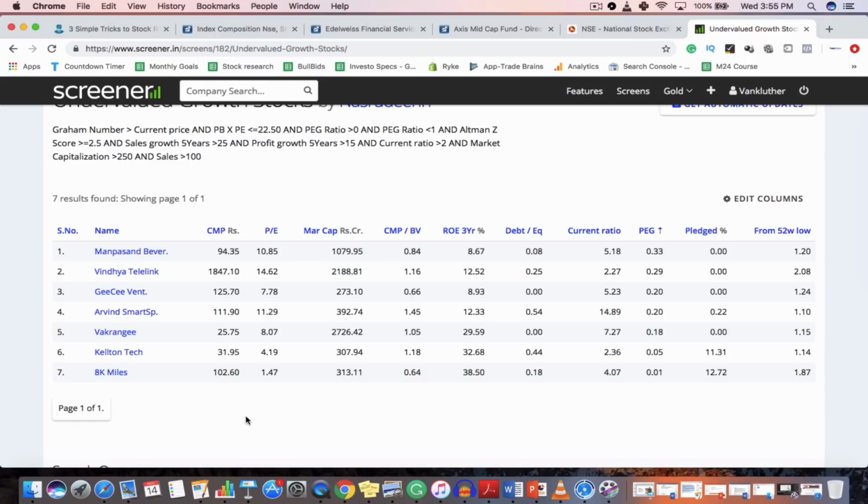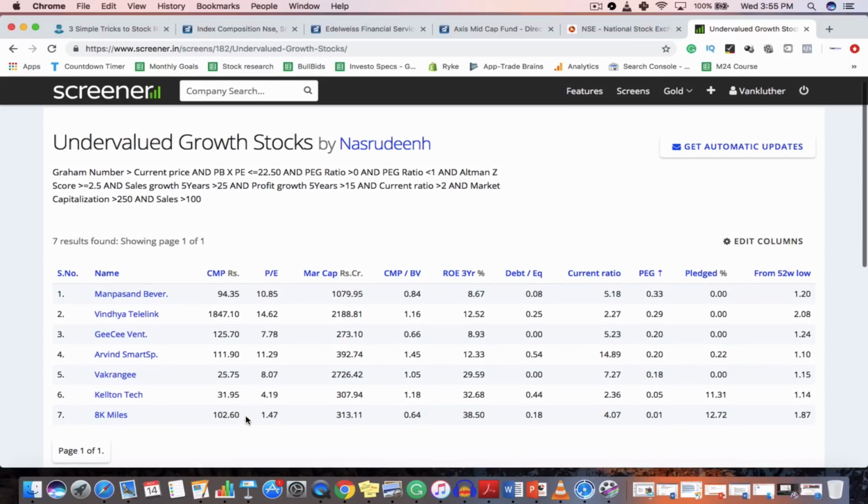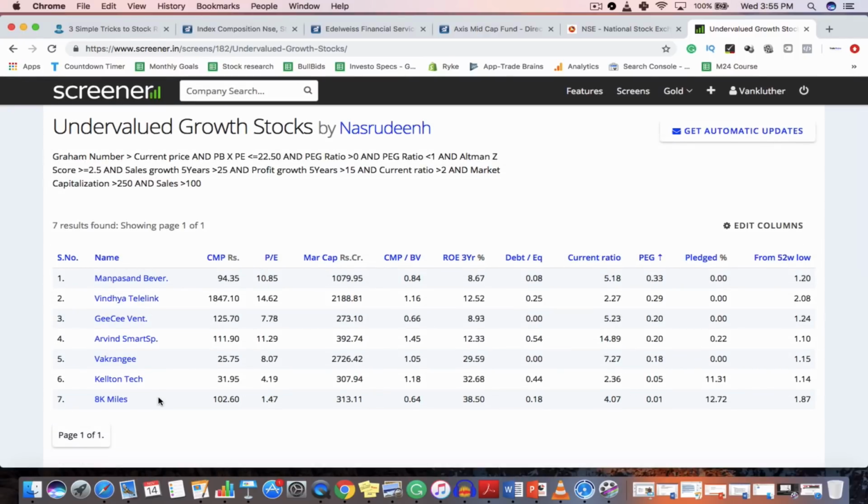Now, I never recommend anyone to invest in any stocks blindly just because they are recommending any stock. Anyhow, this is a good starting point. Here you can see there are only 7 stocks. You can research them easily. I mean, compared to 5,000 companies, researching 7 companies is not a big deal.